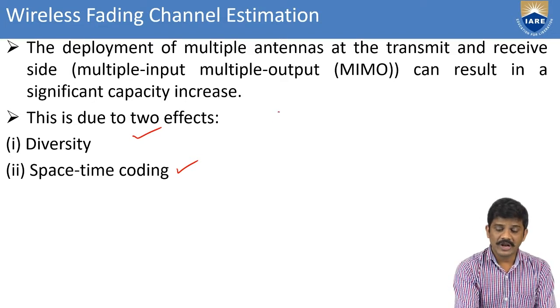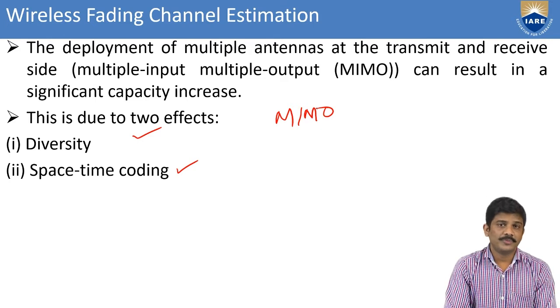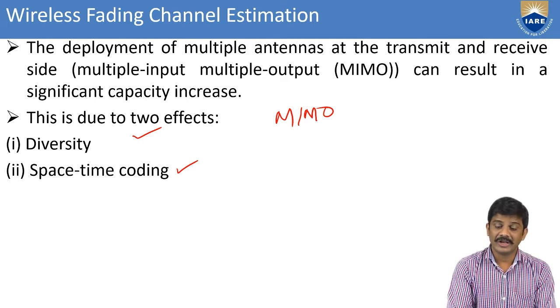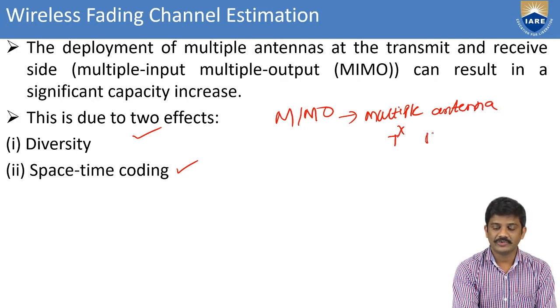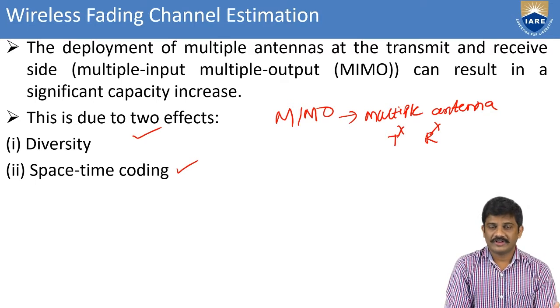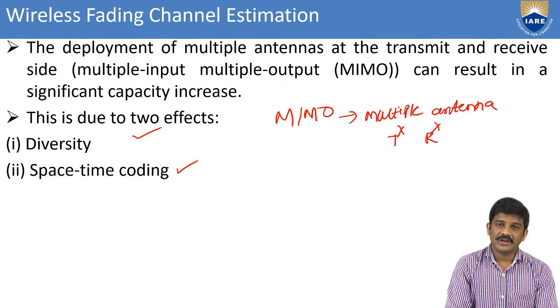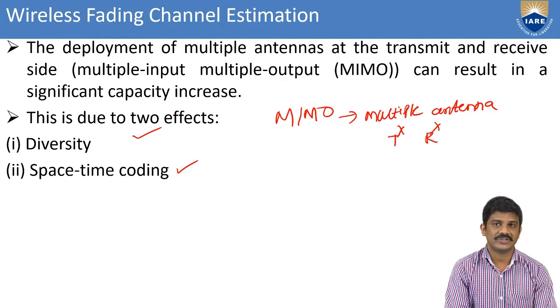Coming to multiple input multiple output, we consider multiple antennas on both the transmitter side and the receiver side, multiple for transmission and reception. Then we get multiple inputs and multiple outputs. For that we have the effects of diversity and space-time coding.